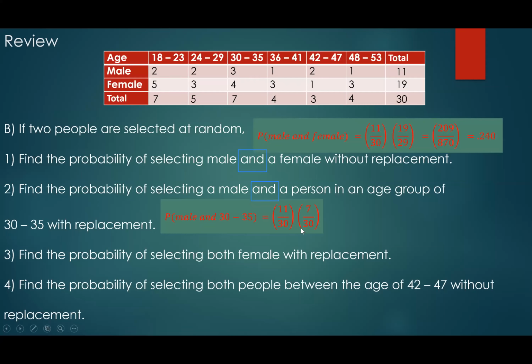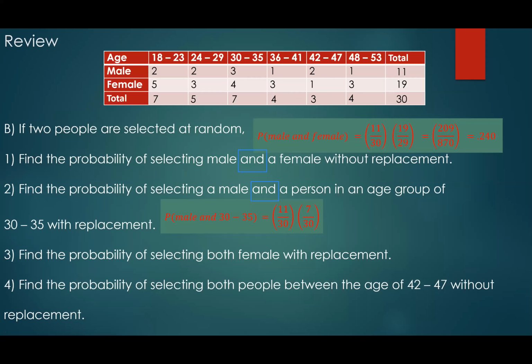Why is it over 30? Because I pick this male and I put him back, so the total is the same. I still have 30 students. If you replace your item back, if you replace that person back, it will be independent, because every time you pick and replace, the probability is the same, right?